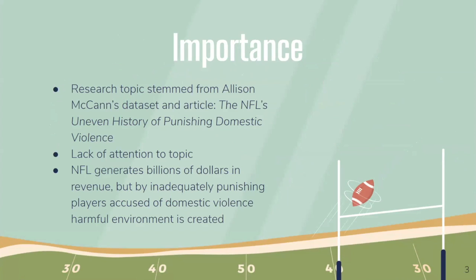On our next slide, we're going to delve into the importance. This research topic also stemmed from our reading and early analysis of a dataset and article written by Allison McCann called The NFL's Uneven History of Punishing Domestic Violence. Ultimately, we decided to continue pursuing this topic because of the lack of attention there was to it. The NFL generates billions of dollars in revenue, but when they fail to adequately punish their players accused of domestic violence, it sends a harmful message to their viewers and survivors of domestic violence alike.